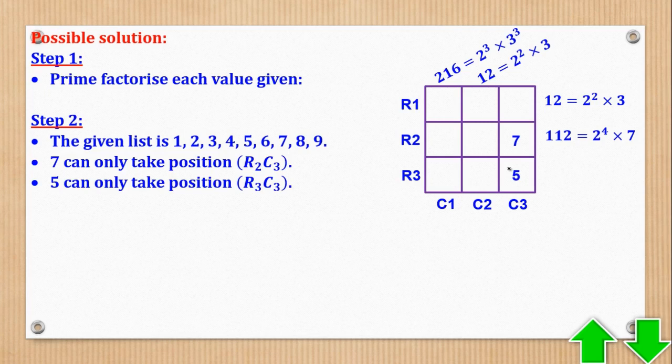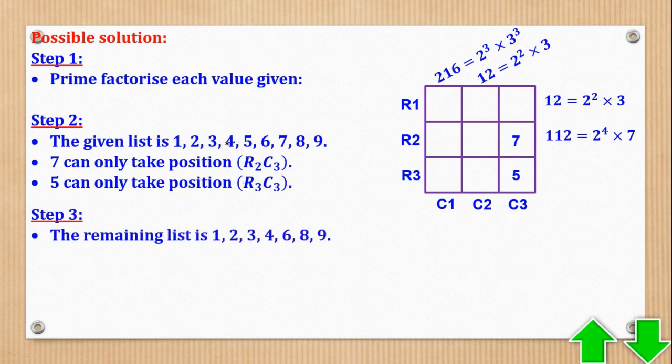So you have succeeded in filling 2 places. The rest we shall now go to step 3. Step 3, now the remaining list. From these ones, we are going to remove 7 and 5. This is what to remain with. Okay.